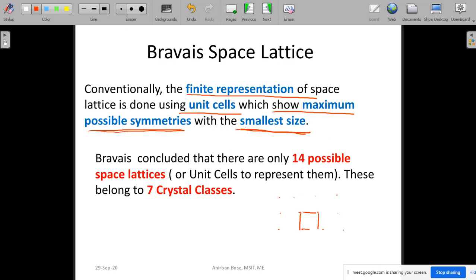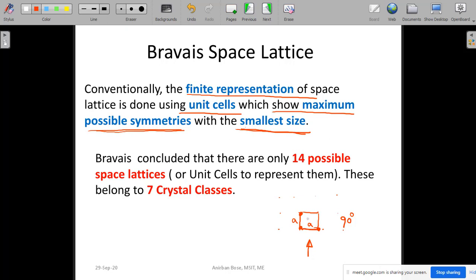Suppose you have formed this unit cell, and now you are looking from this side. Now if you rotate this lattice, and if these two distances are the same, let us consider this is A and this is also A, then after every 90-degree rotation you will see the same thing.